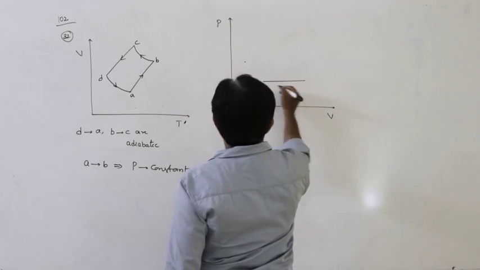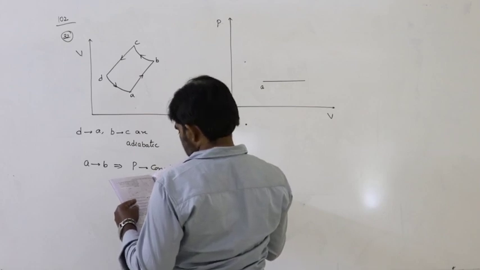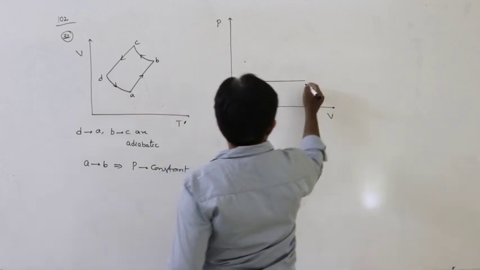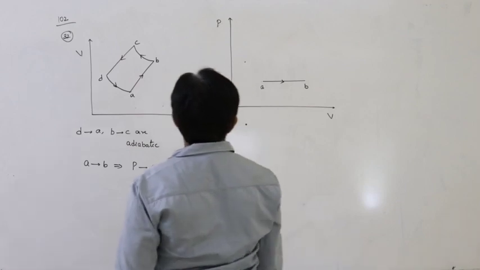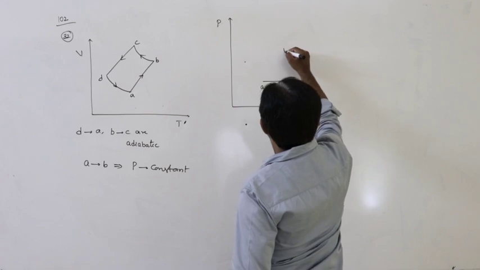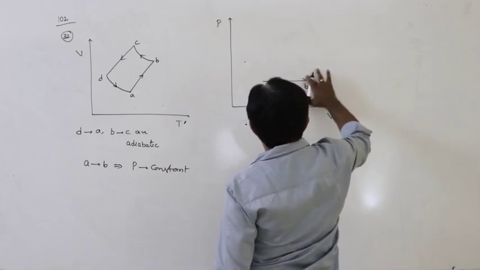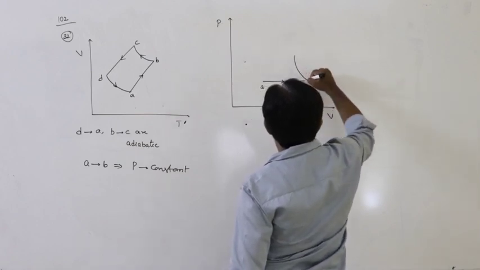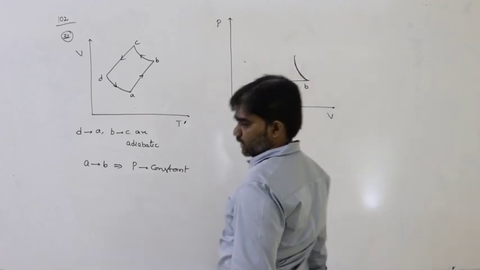Let us say it is A, depending on the options. First AB is on the top. So A to B, like this. This is the pressure remaining constant. B to C is the adiabatic process. In an adiabatic process, in the case of a pressure volume graph, the shape of the graph will be like this, because this curve is adiabatic.